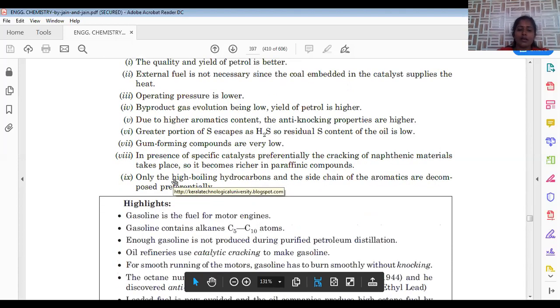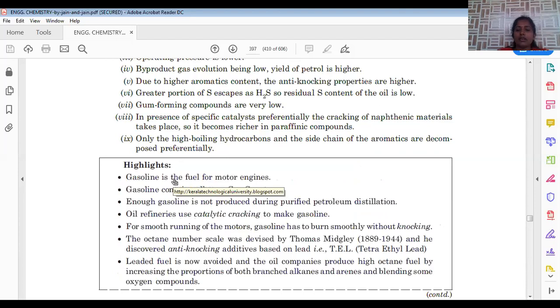So this is about liquid fuels: fractional distillation and catalytic cracking. The purpose of fractional distillation is to separate all the fractions present in the crude oil. Crude oil is just extracted from underground of the earth, so that is not suitable for commercial applications. That's why we have to separate all the fractions according to their boiling point values. That separation is possible based on the temperature region. So fractional distillation is used to collect different fractions.